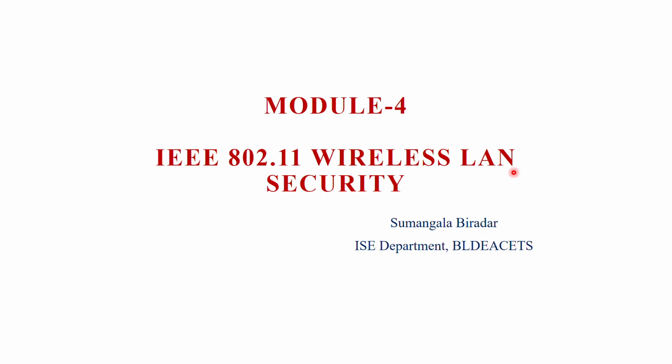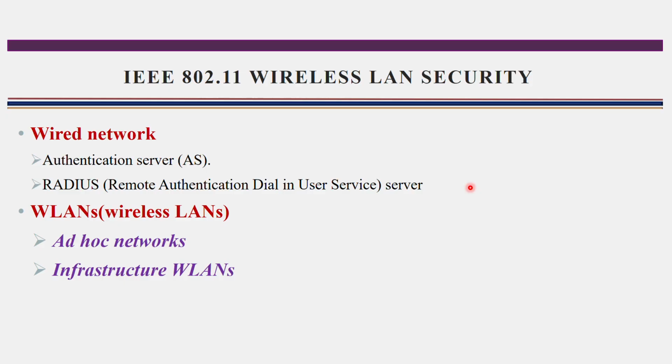How do we resolve this problem? To resolve this problem, we need to develop security protocols. Before developing the security protocols, first we have to see what the basics of this wireless LAN are. Usually networks are of two types: one is the wired network and the other is the wireless LAN.